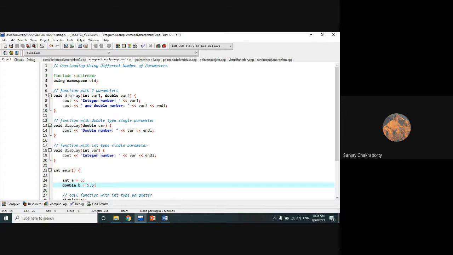In C++, if we call function overloading or even operator overloading, we can also call it polymorphism, no problem. But if the question explicitly mentions that you have to implement function overloading using a class concept, then you have to implement it with the help of the class concept. You cannot ignore it.